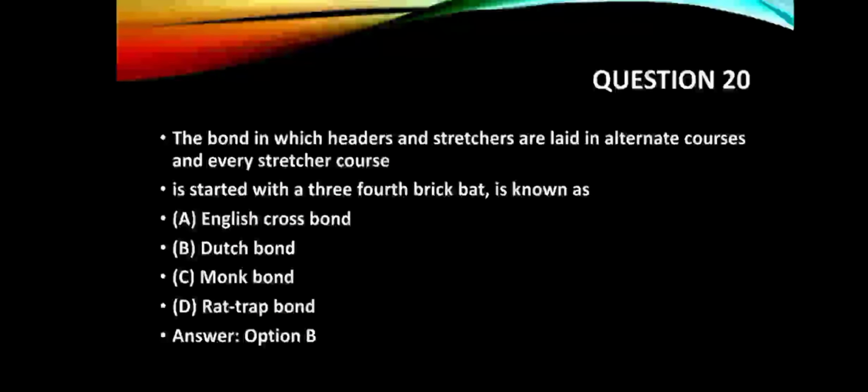Question number 20. The bond in which headers and stretchers are laid in alternate courses and every stretcher course is started with a 3/4 brick bat is known as option A, English cross bond, option B, Dutch bond, option C, monk bond, option D, rat trap bond. Answer is option B.